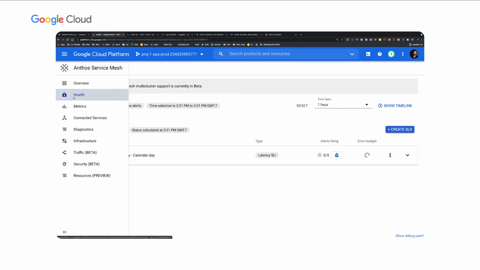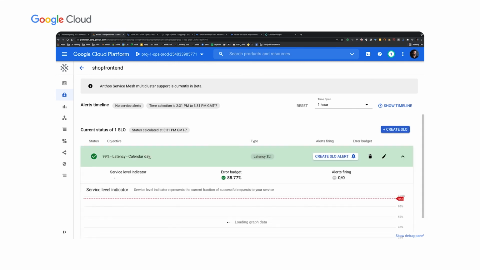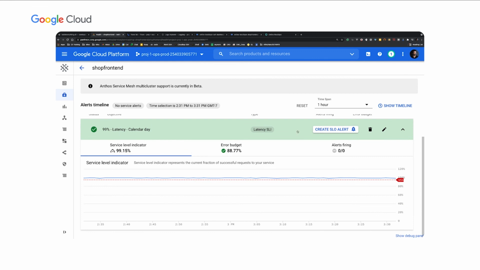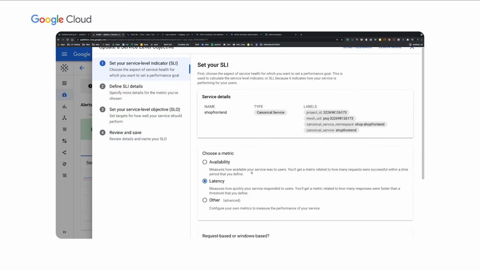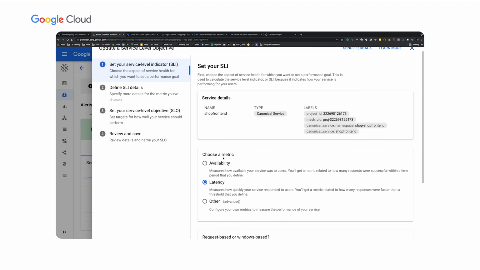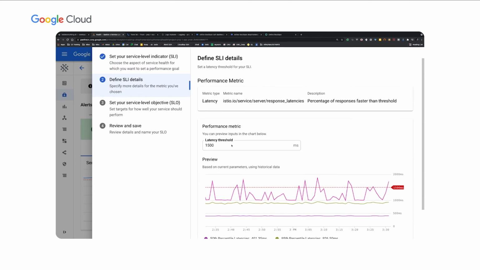Furthermore, I can go to health and I can create an SLO. So here I've created a latency-based SLO for the front-end service. If I open this up and edit this SLO, I can show you how I created it. The first thing is I picked latency as my metric. I can either choose availability or latency. I can hit continue. Here's the actual signal or metric that I'm using, which is the response latencies.